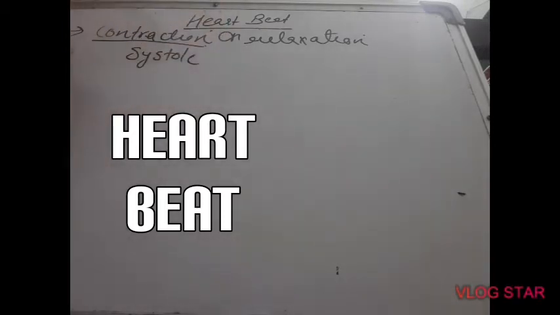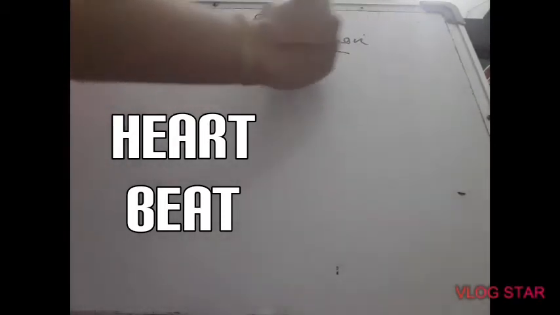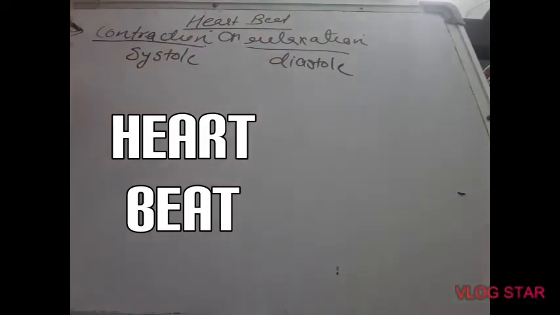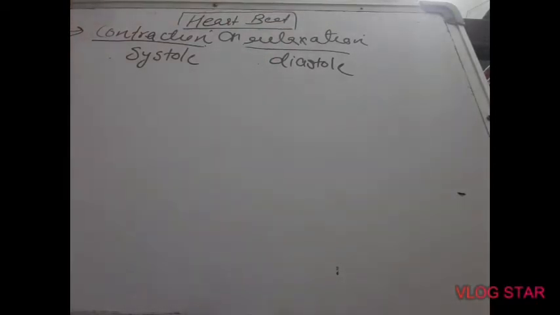And do remember, contraction of heart is known as systole and relaxation of heart is known as diastole. So you can either call the rhythmic systole and diastole of the heart heartbeat, or the rhythmic contraction and relaxation of heart is known as heartbeat. Now let us study the types of heartbeat.